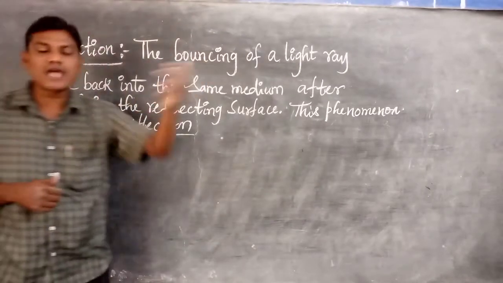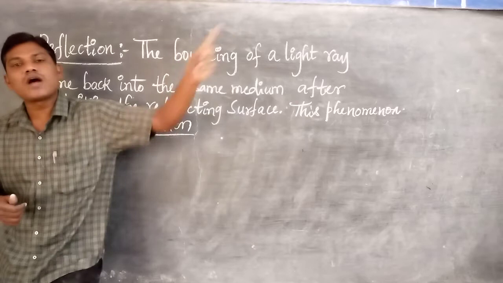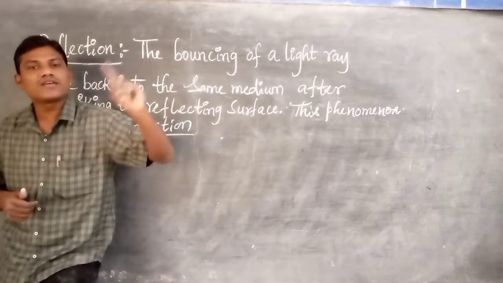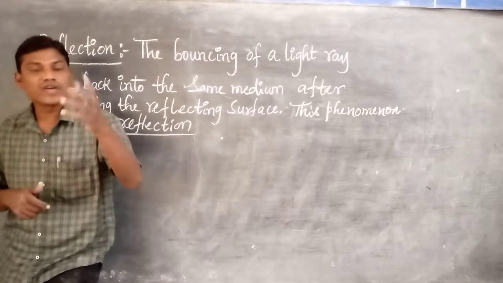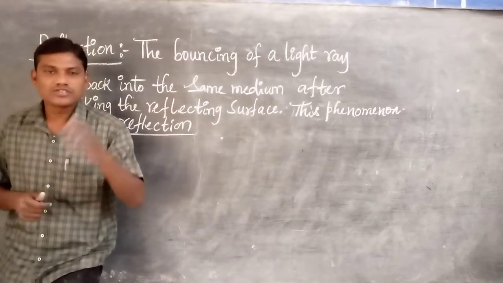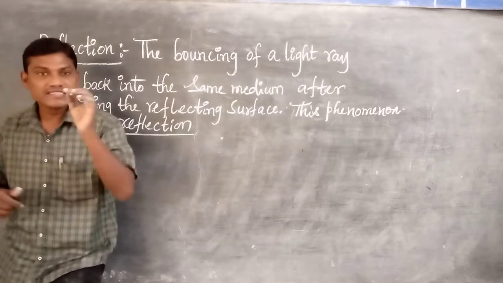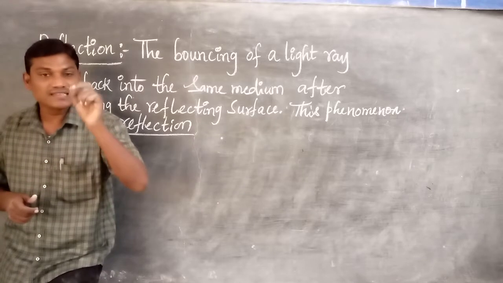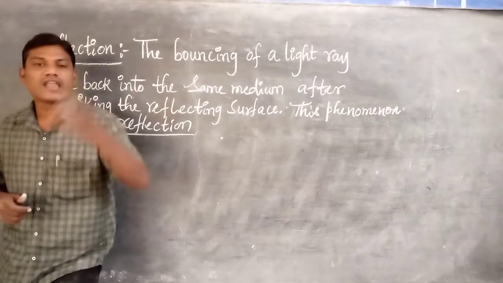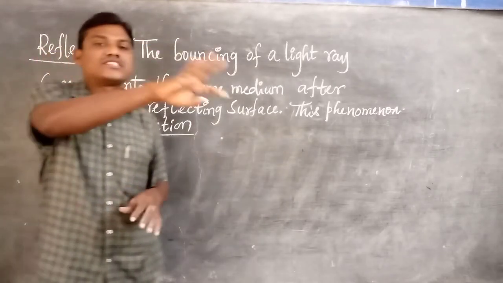Newton says that light travels in the form of corpuscles, but Huygens says that light travels in the form of waves. Finally, according to Maxwell's electromagnetic wave theory and Planck, light travels in the form of particles as well as waves. Means light has a dual nature.